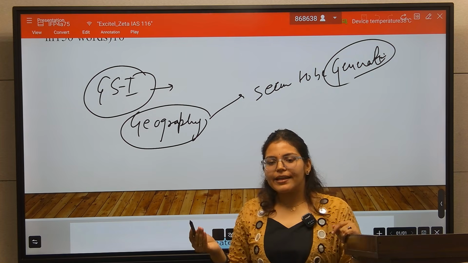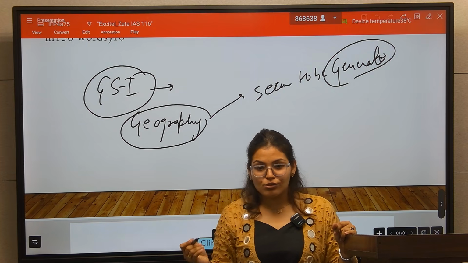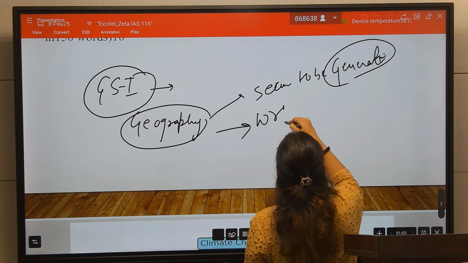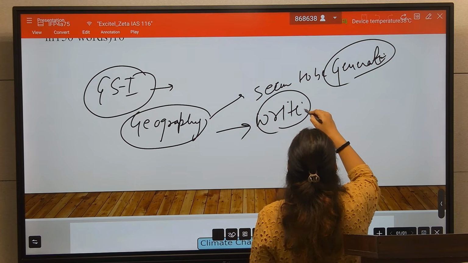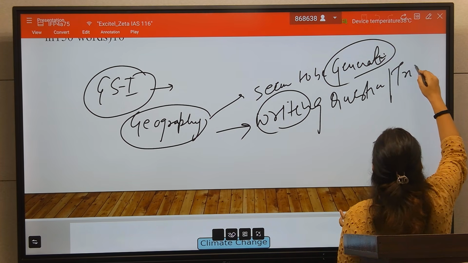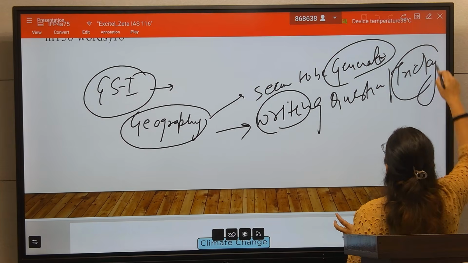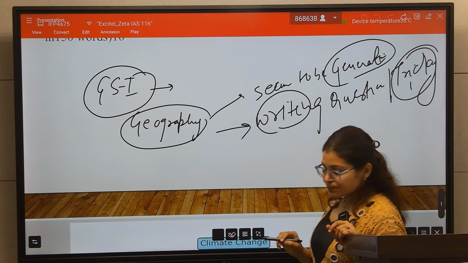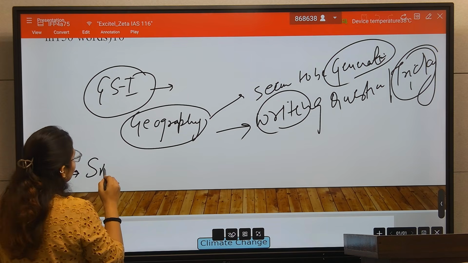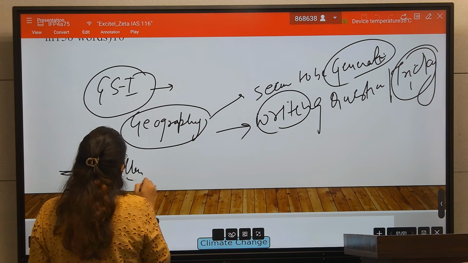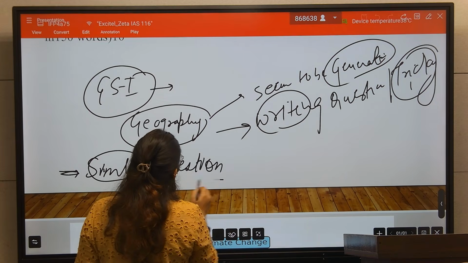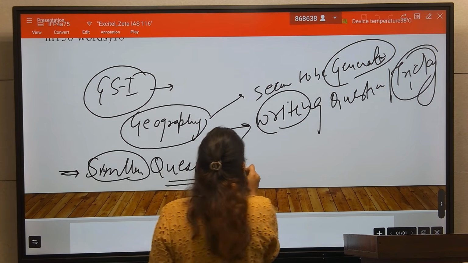So it seemed like the questions were easy, but they are not. When you write the answer, writing that answer is tricky. The question seemed to be simpler, but here you have to be careful.